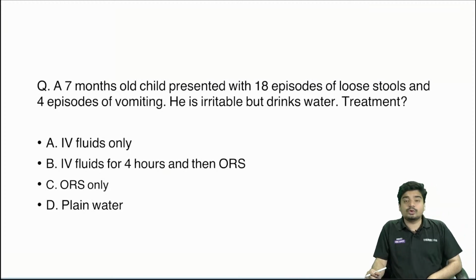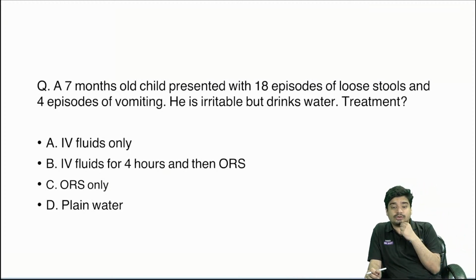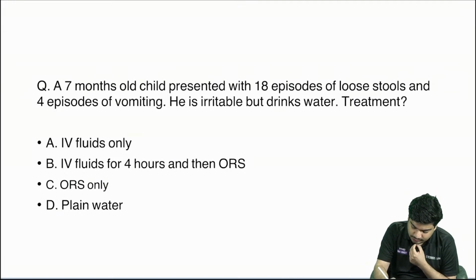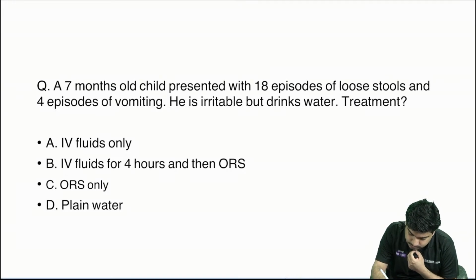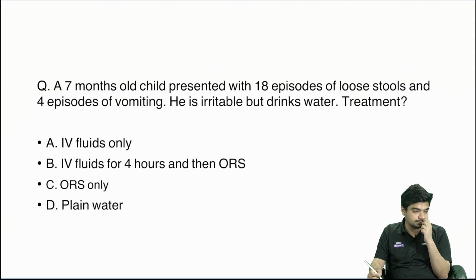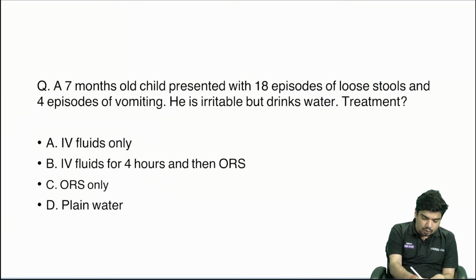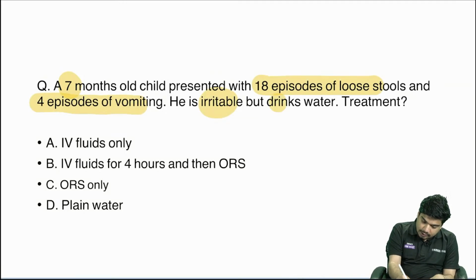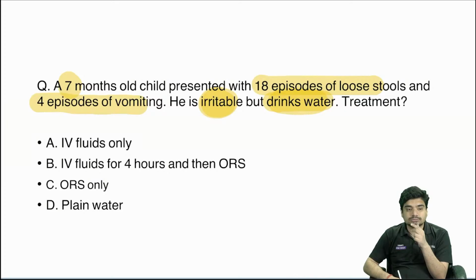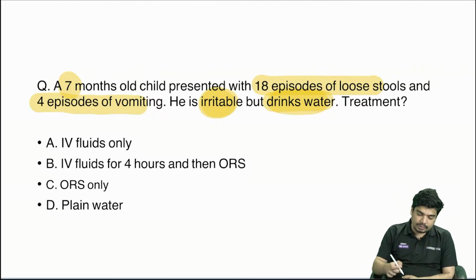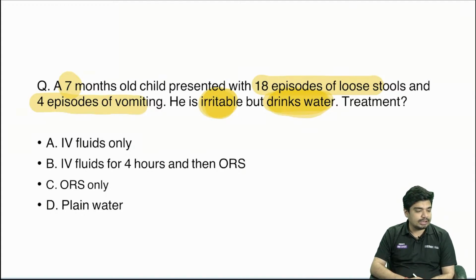Now, tell me what is going to be the answer to this question. This is actually a tricky question. A 7-month-old, 18 episodes of loose stool, 4 episodes of vomiting, irritable but drinking water. He's irritable but drinking water. Tell me what's going to be the answer here.